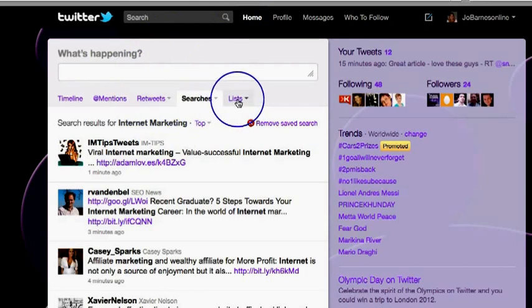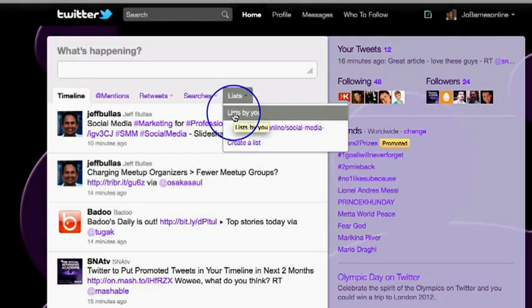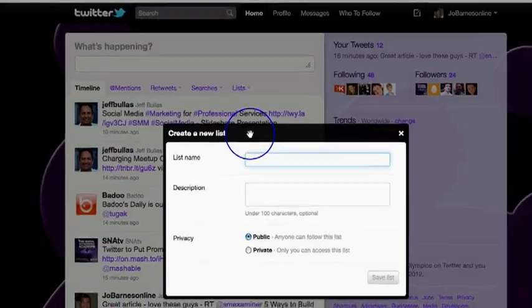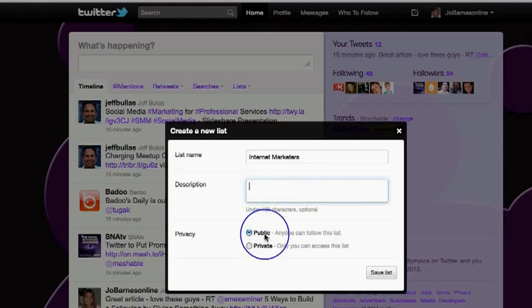Okay, and then last but not least is lists. Lists are very cool. I like lists. So you click on lists and it's going to bring you up a little box that says you haven't created a list yet, go and create a list. So all you do is click on create a list, and then you give this a list name. Let's say I want to have internet marketers in my list. You can have a description if you want to, and you can decide whether you want this list to be public or private. In other words, can other people follow your list? I'm going to leave it public because I want to create as much content on my Twitter account and have as many people following the things I'm doing as possible.